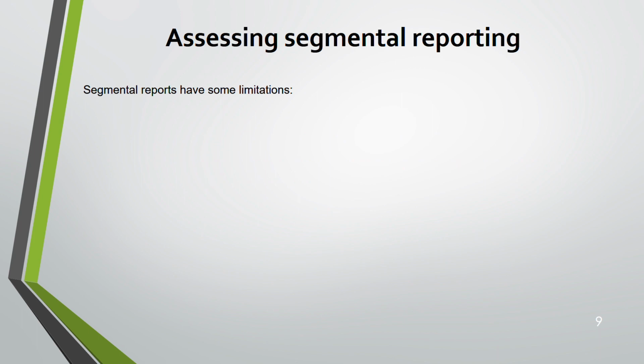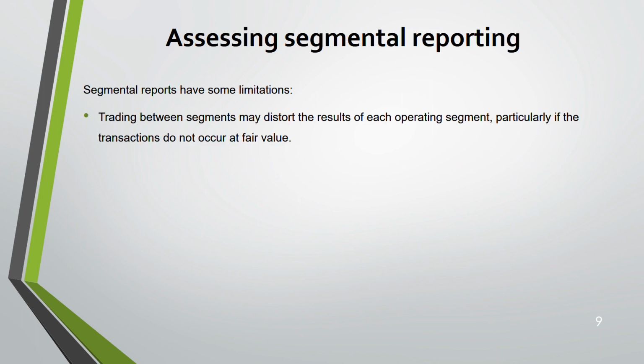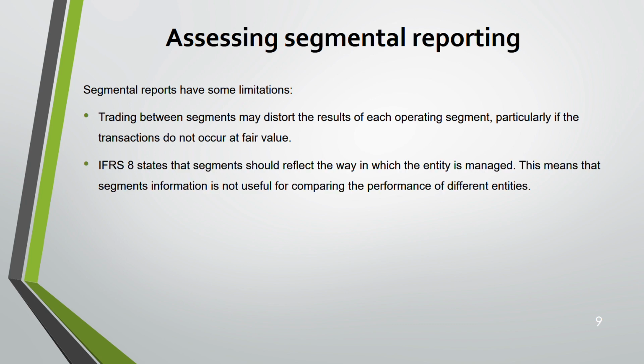Now, segmental report do have some limitations. What are they? Number one limitation is trading between segments. When you're trading between segments, it does not show a fair result of the operating segment. Why? Especially if the transaction does not occur at fair value. Most of the time when you're trading between segments, inter-segment sales and all, they're not at fair value. So it does not show a true picture. Second, IFRS 8 says segments should reflect the way in which the entity is managed. So if you're using segmental information to compare different entities, it's not going to be effective.